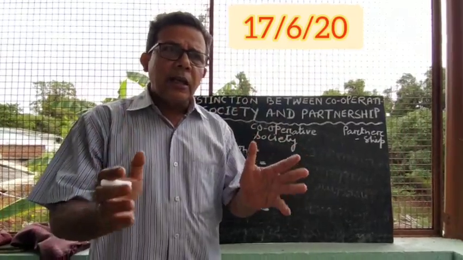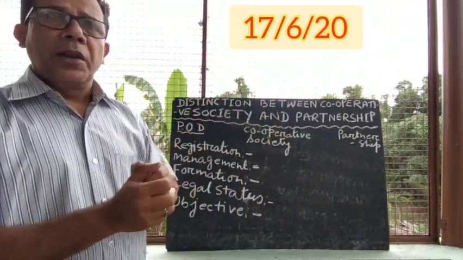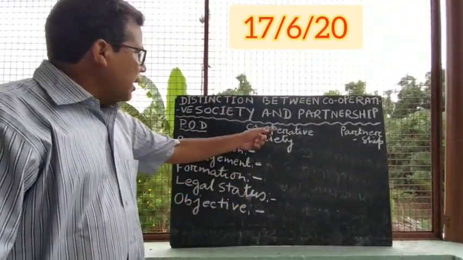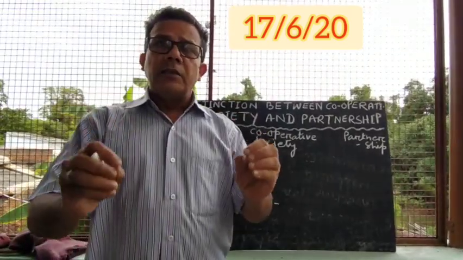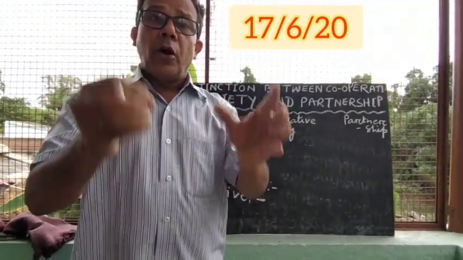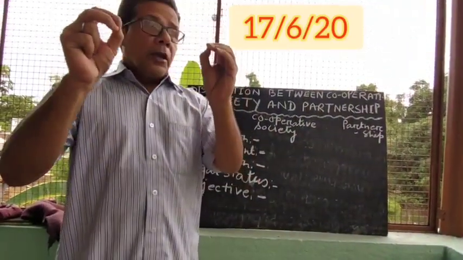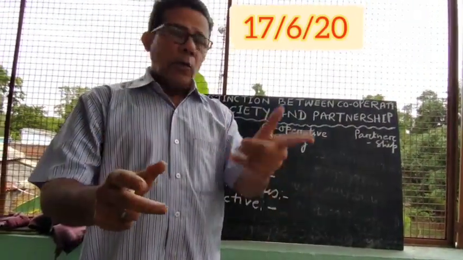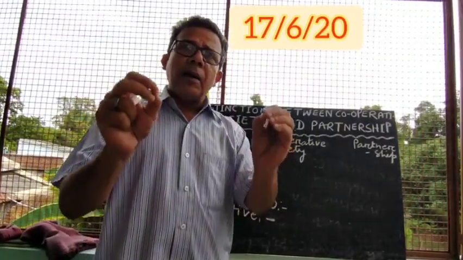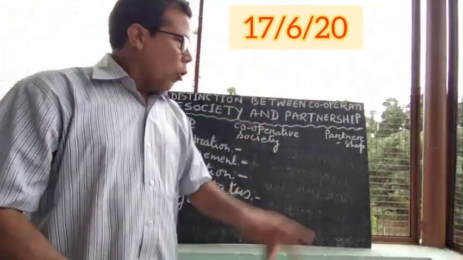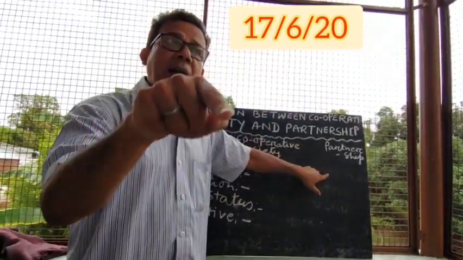What do you mean by management? That means whenever you are going to run a business, the business has to be managed properly. Now, who is going to manage the business in cooperative societies? In cooperative societies, basically the business is managed by the executive committee. On the other hand, in partnership, the business is being managed by the partners. So once more, what is the management? In cooperative society, the business is managed by the executive committee. On the other hand, in partnership, the business is managed by the partners.